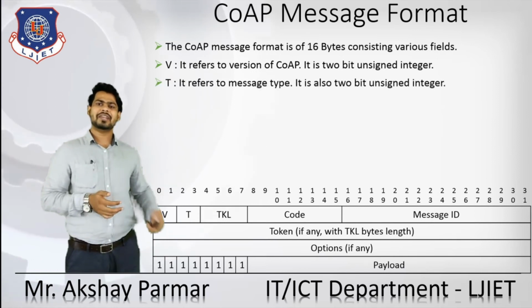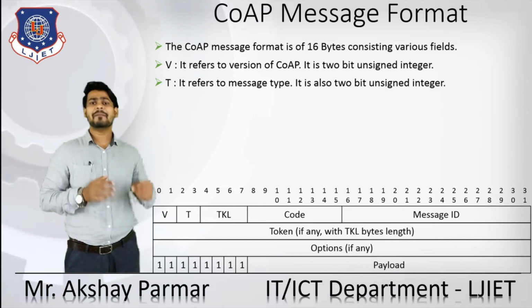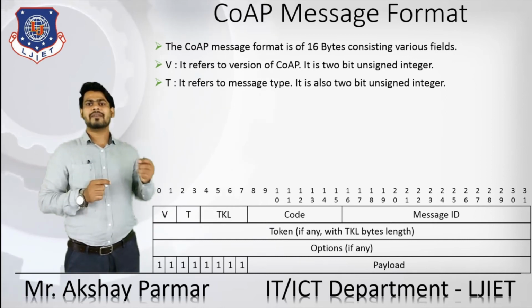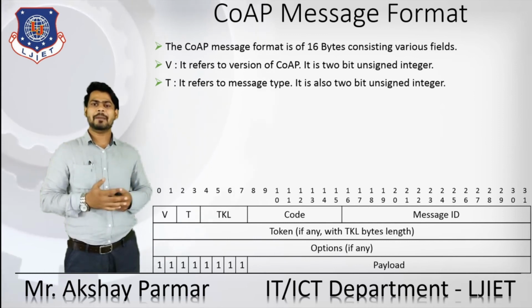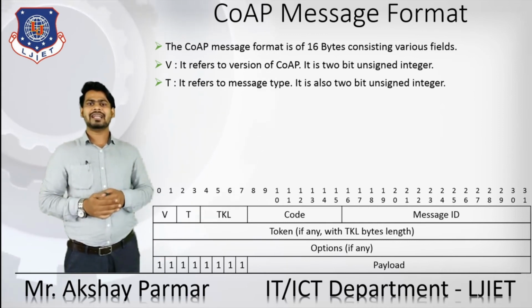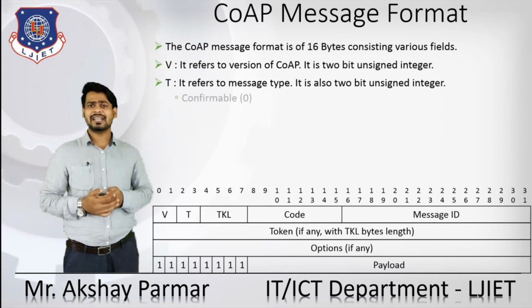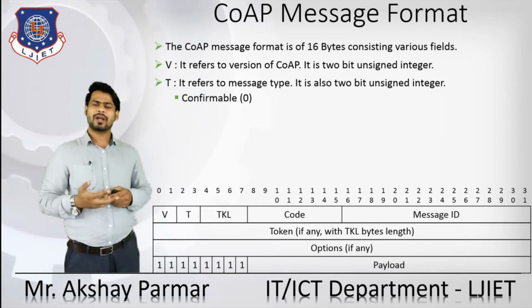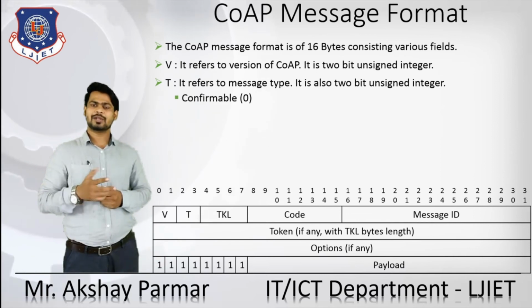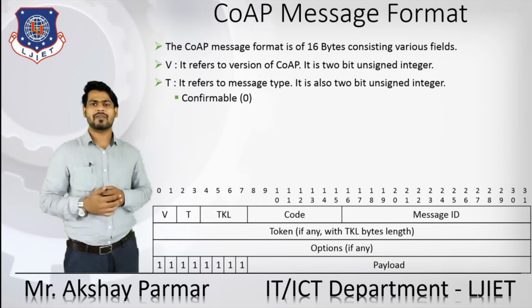After that, the T field. It refers to the message type, so with the help of that field we can identify which kind of message it is. It is also a 2-bit unsigned integer. So what is its value? It may be 0, 1, 2 and 3, that is 00, 01, 10 and 11.